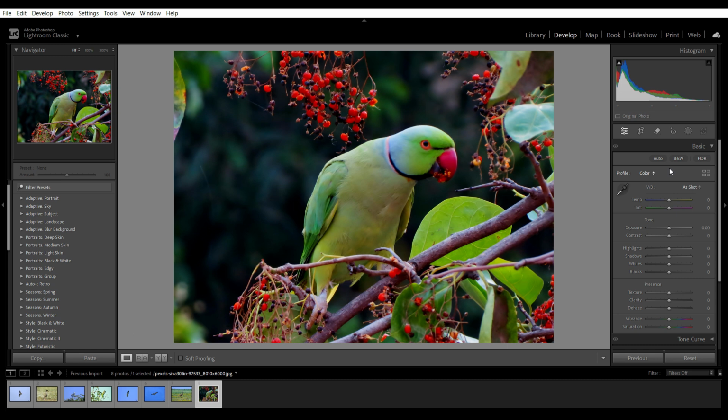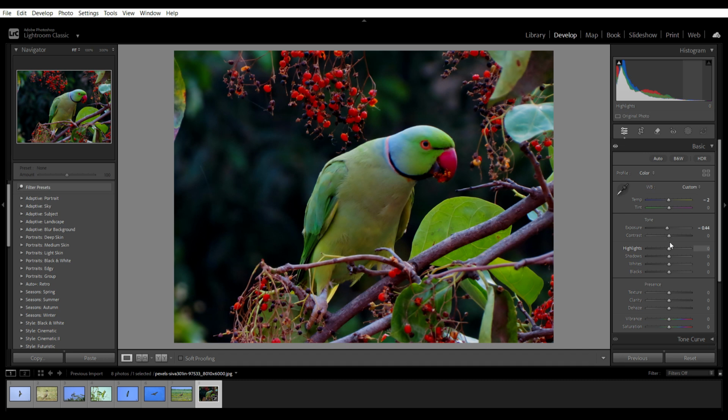Make it more cool and underexpose a little bit. We can make the temperature more like evening. Let's add a little bit of highlights.